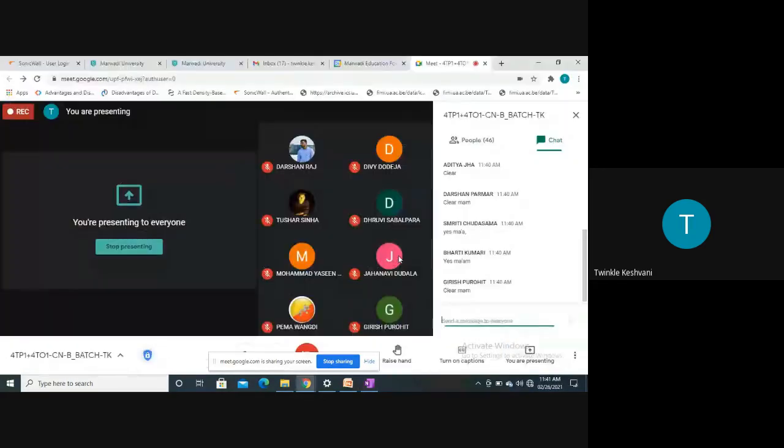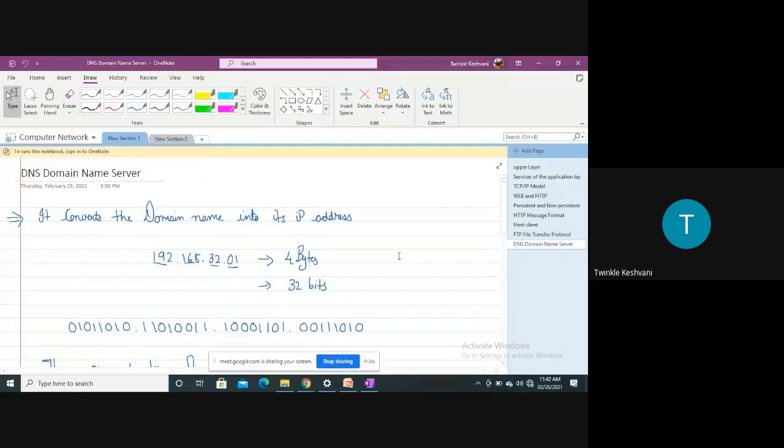Now, the first thing that we can say about the DNS, we have one practical of DNS in our lab list, right? In our practical list, there is one practical of DNS. So after understanding this, in the next week, we will perform the practical of DNS, that how it will work. So if somebody asks what is DNS, the first statement: DNS stands for domain name system or domain name server. Second thing we can say, the main purpose of using the DNS is converting the domain name into an IP address.